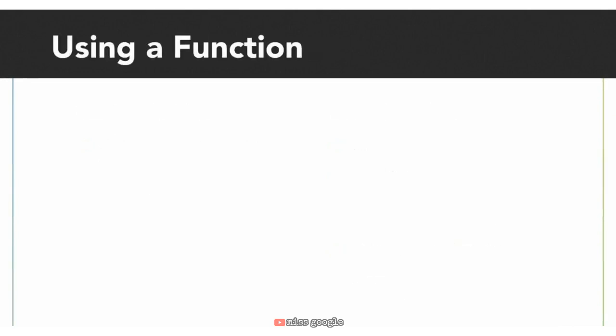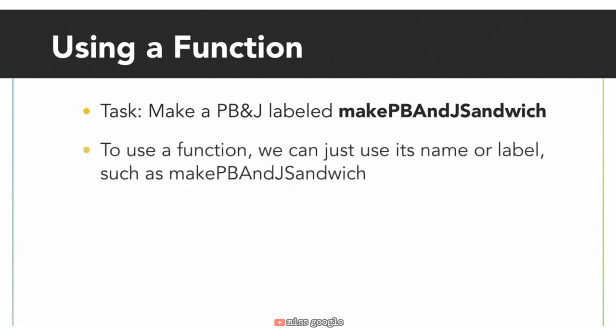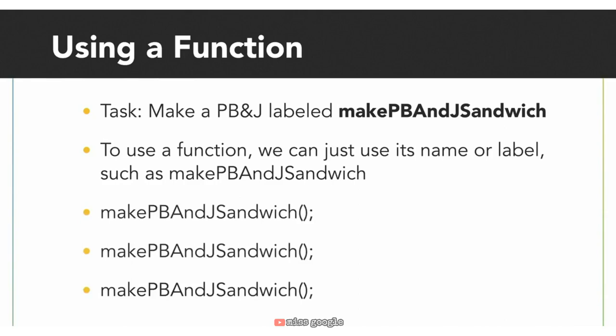So how do you use a function? We can use its label or the name we give the task. In our case, the task name is make PB&J sandwich. This means every time I want to make a PB&J, we can just use the label or the name of the function, make PB&J sandwich, instead of listing out every step. To use the function, we would just write the function name with some open and close parentheses. This makes 3 peanut butter and jelly sandwiches because it executes the function code 3 times. Without functions, we would have to copy and paste all of those steps 3 times, which would be unnecessarily wordy.